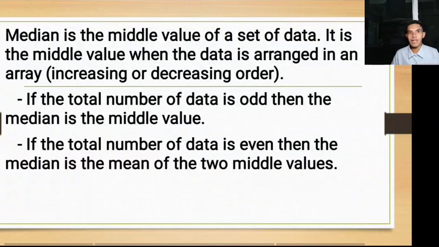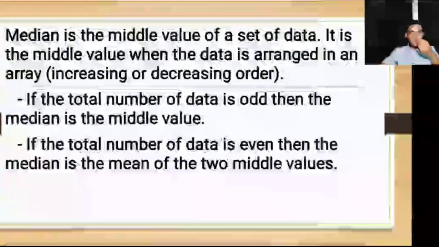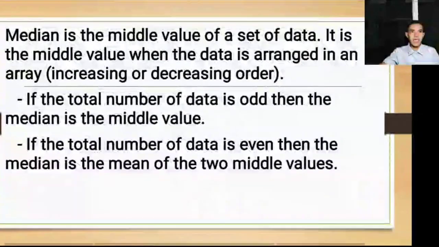So, if the total number of data is odd, then the median is the middle value. Kapag sinabi nating total number of data is odd, these are the numbers that end with 1, 3, 5, 7, and 9. So, if the total number of data ends with 1, 3, 5, 7, and 9, meaning to say there is only one median. So, hindi na kailangan mag-solve pa para mahanap yung median.